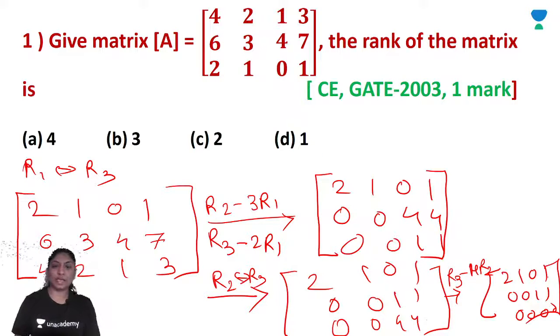So definitely, for the rank of this matrix, the total number of rows is 3 and the number of rows containing all 0 is 1. So 3 minus 1, the rank is 2, right? So 2 is the correct option.